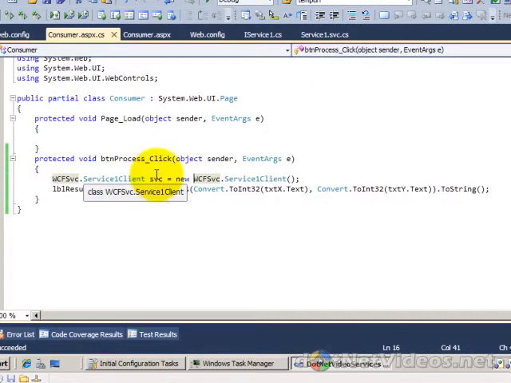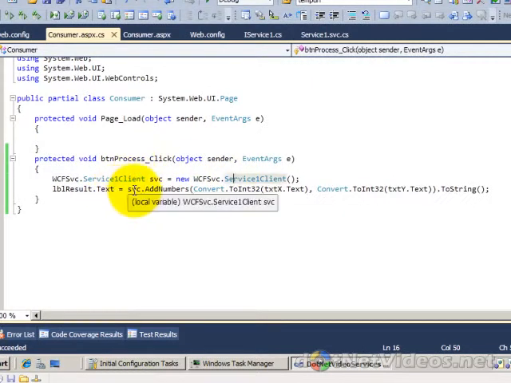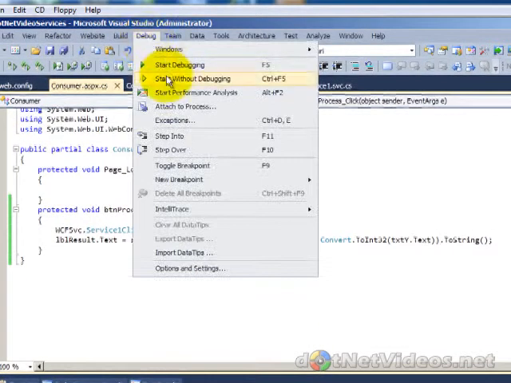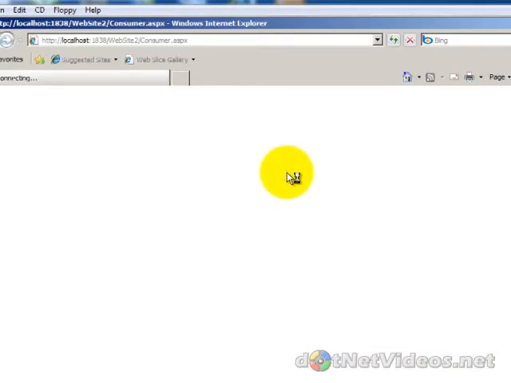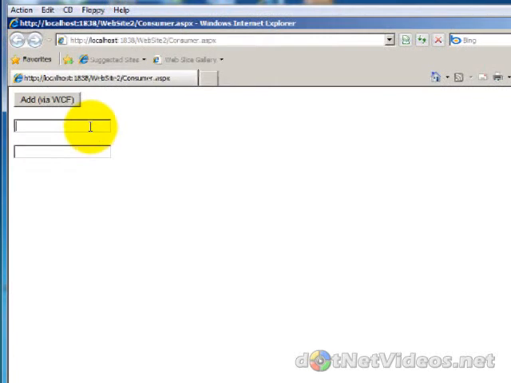If you're familiar already with working with other types of services such as ASMX web services, this is straightforward syntax. There's no magic here, and we can simply run this at this point, and I have a web application making a call to our WCF service via my button click here. Punch a couple values in. Simply click that, and there, of course, are the values coming back. We're getting the addition. No problem.